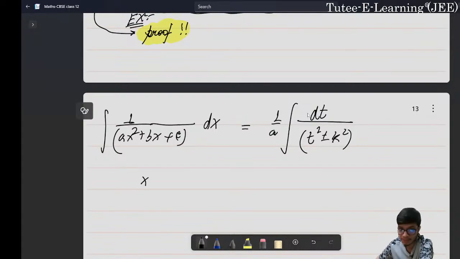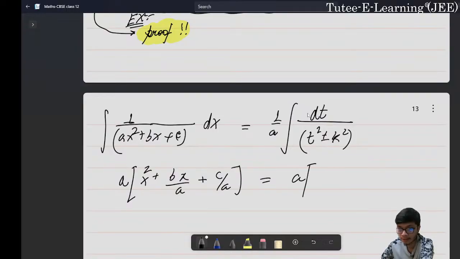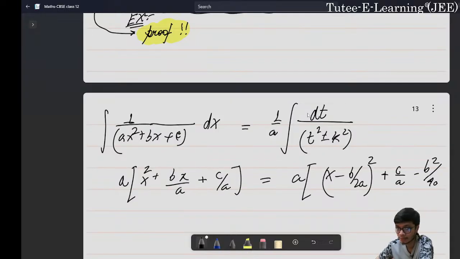What you can do is take a as common, then it will be x square plus bx by a plus c by a, right? And then you can write it like this, x plus b upon 2a whole square, and then we'll have plus c upon a minus b square upon 4a square, right?